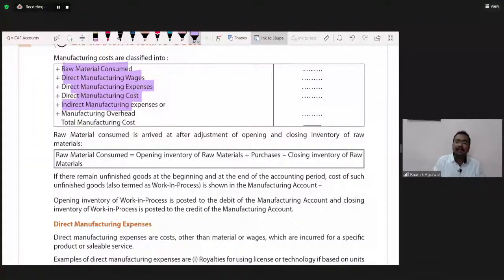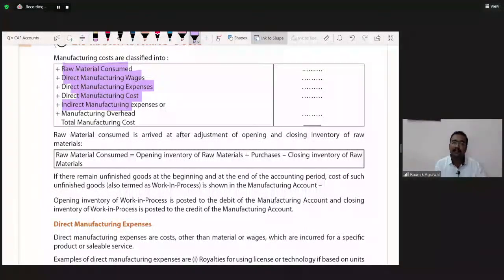If we are saying the expenses are of direct material or direct wages or direct expenses, then it means there is a one-to-one relationship between the cost and the output. देखो, जब कॉस्ट का और आउटपुट का डायरेक्ट वन टू वन रिलेशनशिप होता है, it is known as direct. For example, if for manufacturing this mobile phone we had used 50 grams of plastic, we can directly relate it with the manufacturing of this mobile phone.